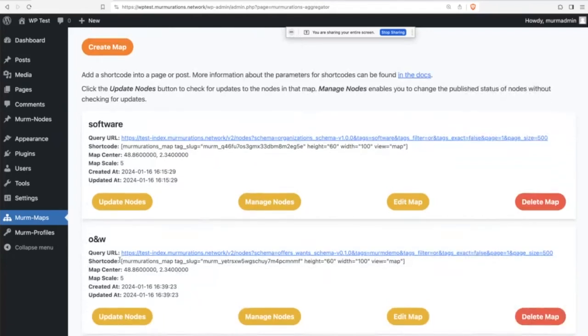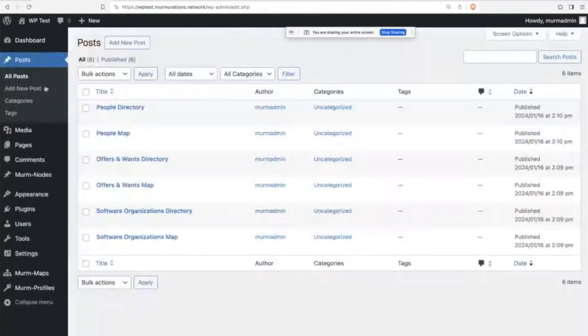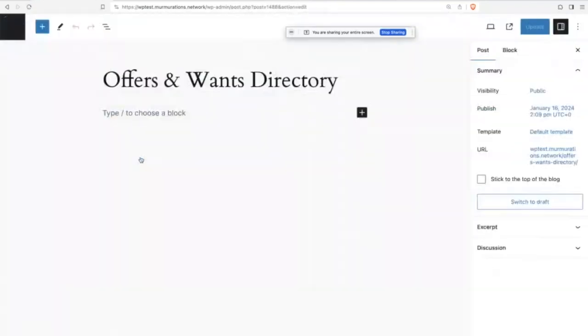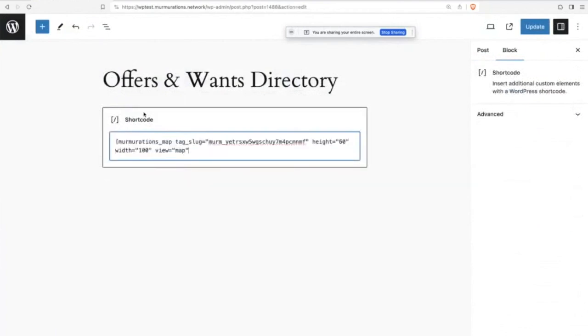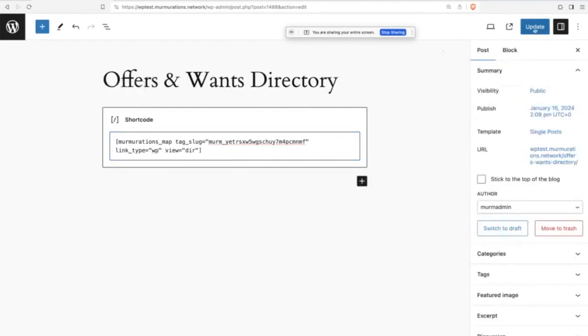And again, we get the short code, and I'll just add the short code to, let's do a directory page maybe. So I'll grab that, go back to posts, and let's do an offer and wants directory this time. Type the short code in. And again, we'll change it to view of directory, and I will change the link type to WP again. So it will show the CPT data from the database in my local WordPress. I will update that.